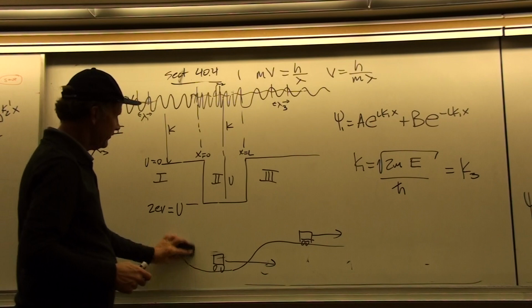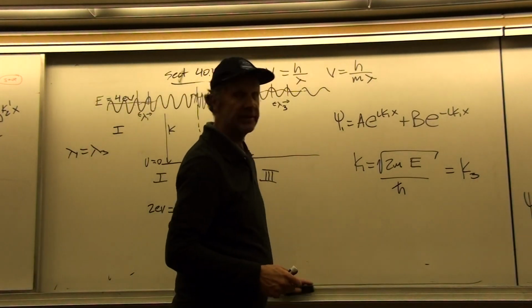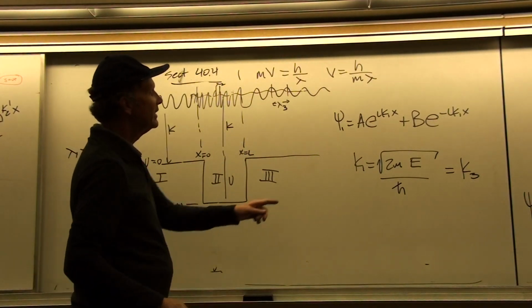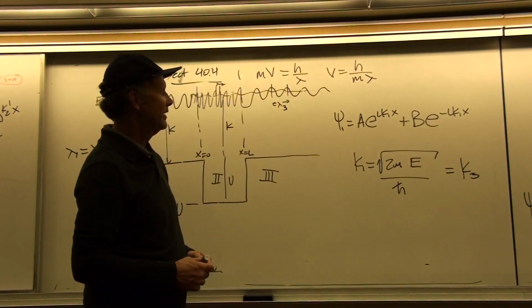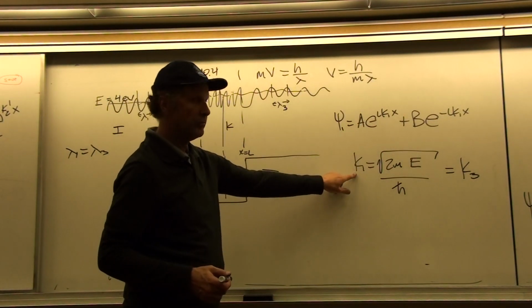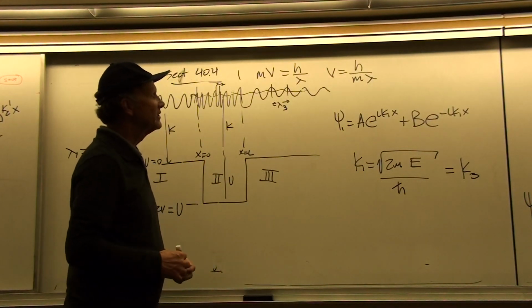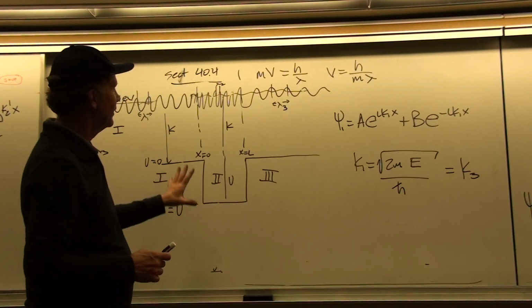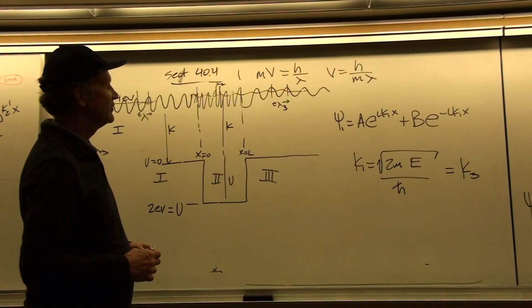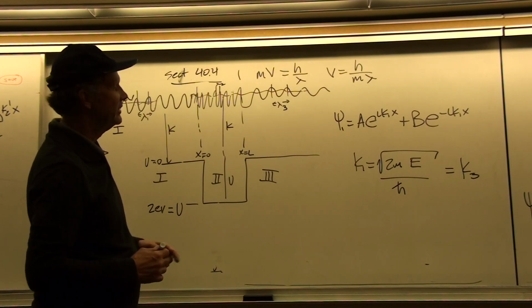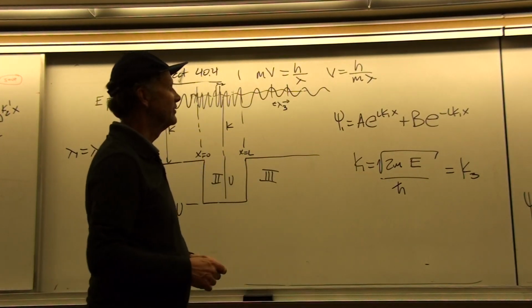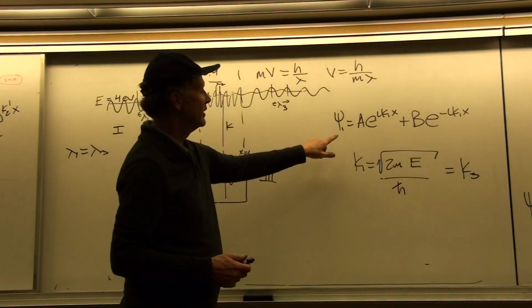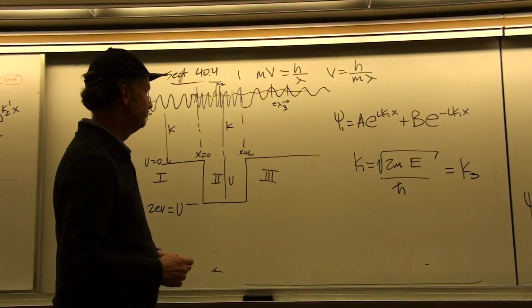Okay? And so solving the Schrodinger equation then is still necessary for this problem. But we did it in the previous example, and it's an identical calculation to the one that I would do here, and so I'm not going to repeat that. But you would be expected to repeat it on an exam if I asked for the full solution to the Schrodinger equation. You need to show why this is the solution to the Schrodinger equation, which is exactly the same thing that I showed in that previous example.